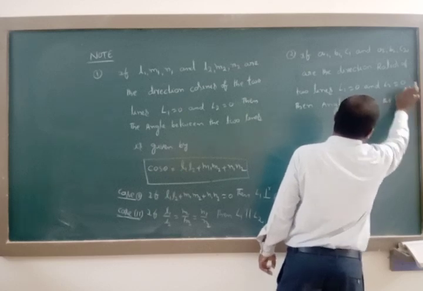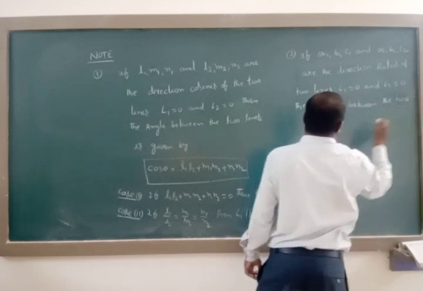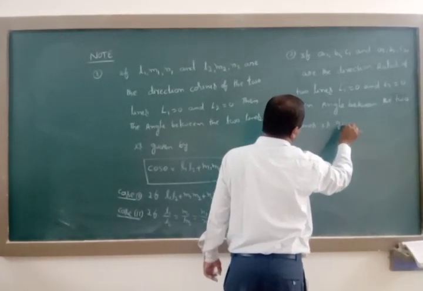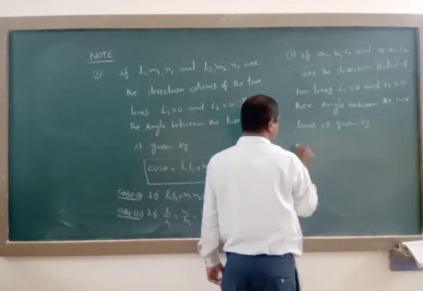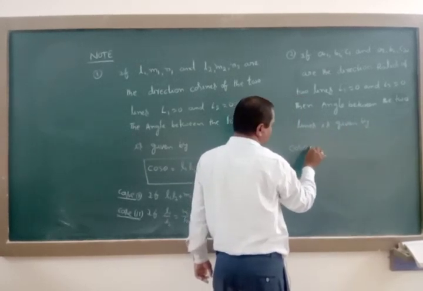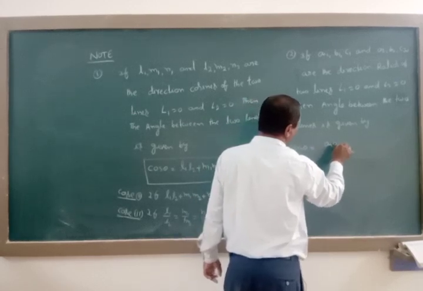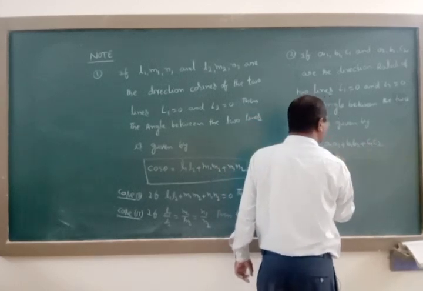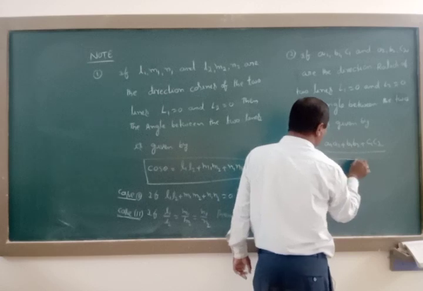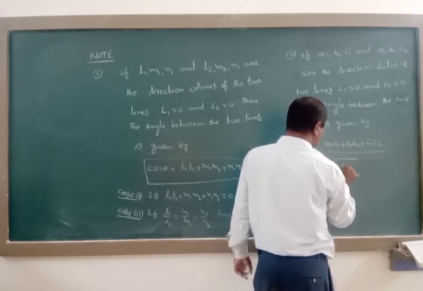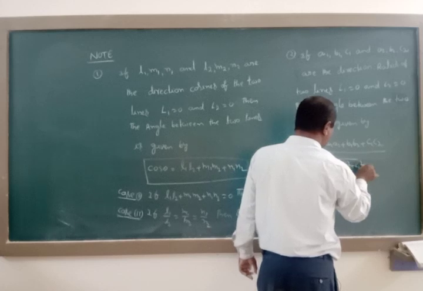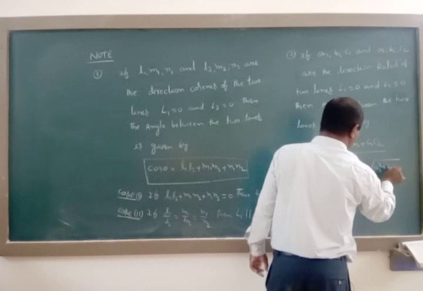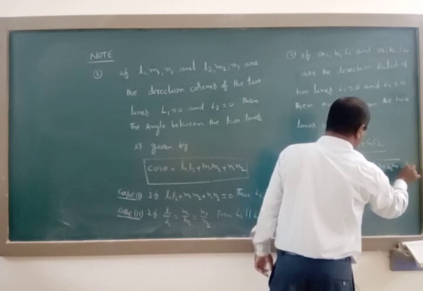The angle between the two lines is given by cos theta is equal to (A1 A2 plus B1 B2 plus C1 C2) whole divided by square root of (A1 square plus B1 square plus C1 square) into square root of (A2 square plus B2 square plus C2 square).